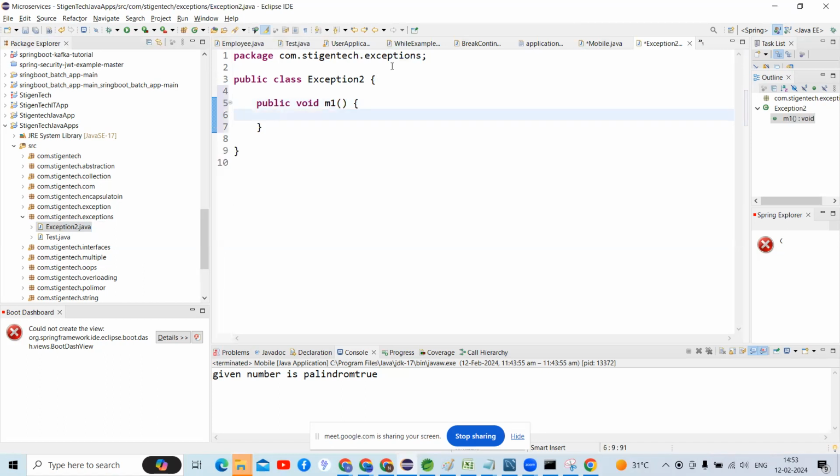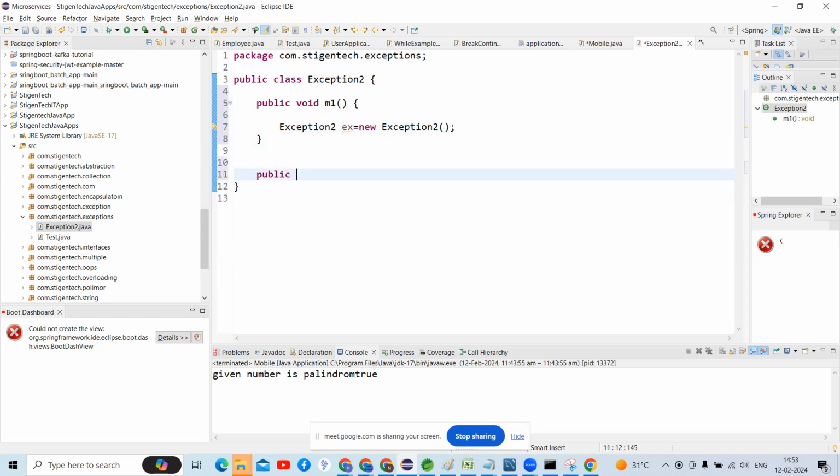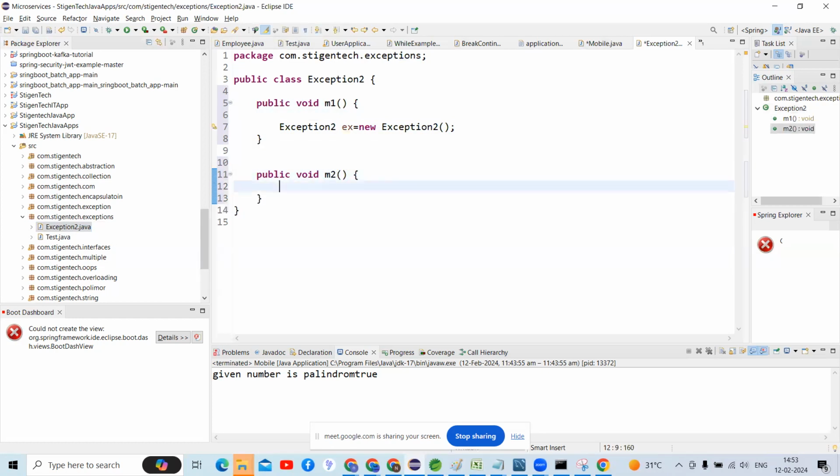Then I'm going to create an Exception object: Exception ex equal to new Exception. And here, one more public void m2.